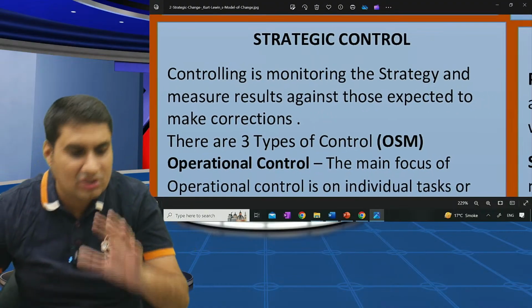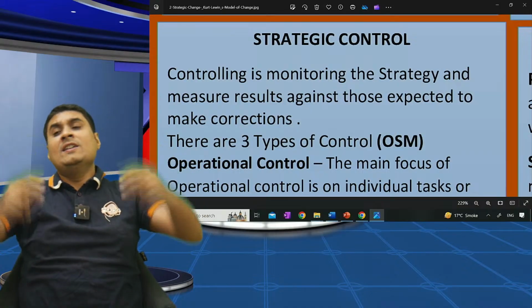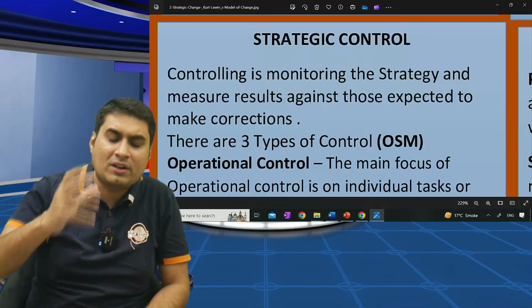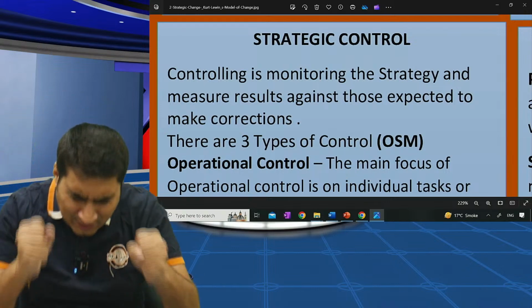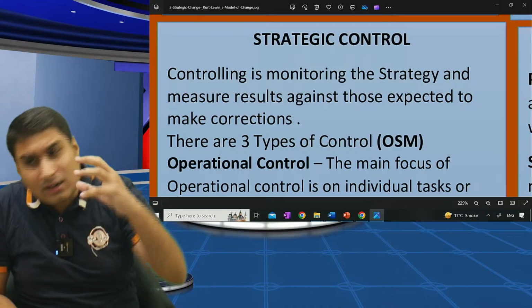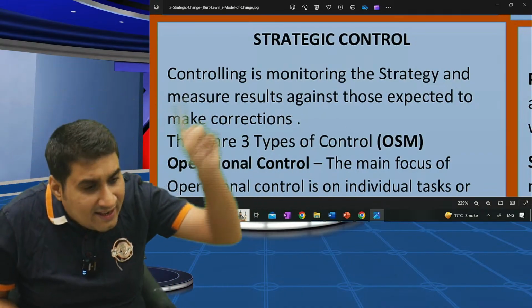Okay, concentrate. Strategic control. What do you mean by strategic control? Here two things are there. See, in life, it's most important to make the right strategy. Organization, this is a new topic. Organizations need to control themselves. Control means seeing whether everything is proper or not, and whether we are getting the desired result or not.